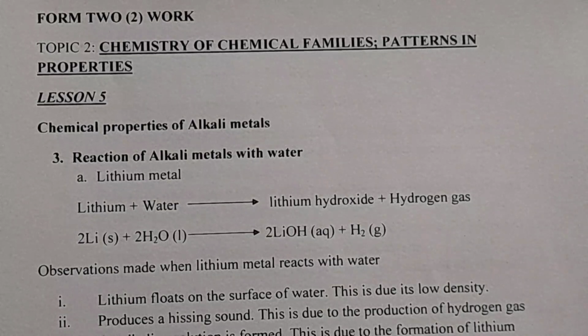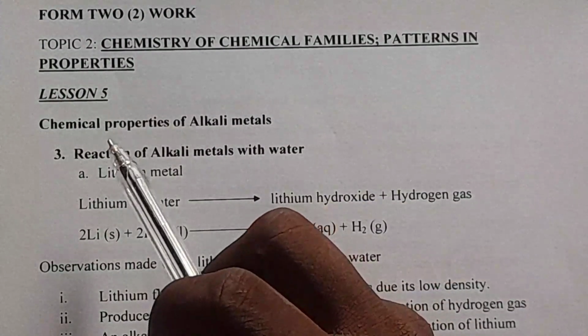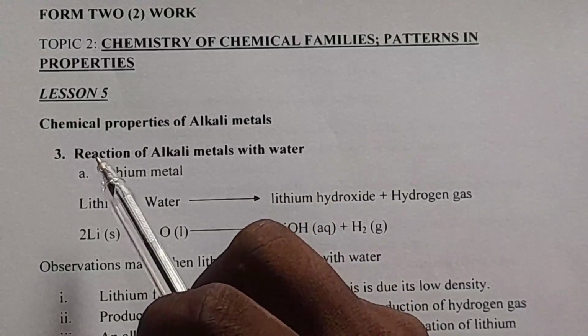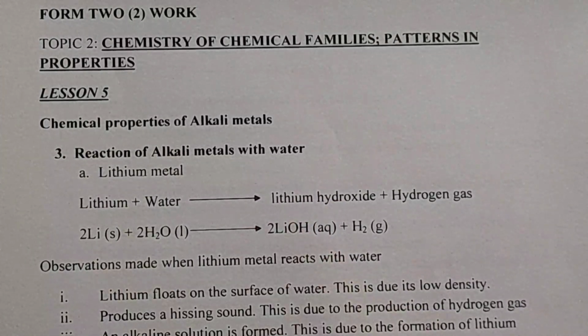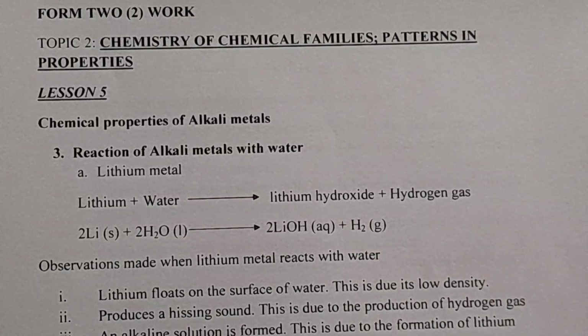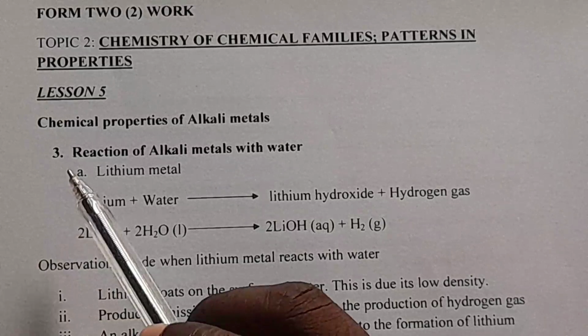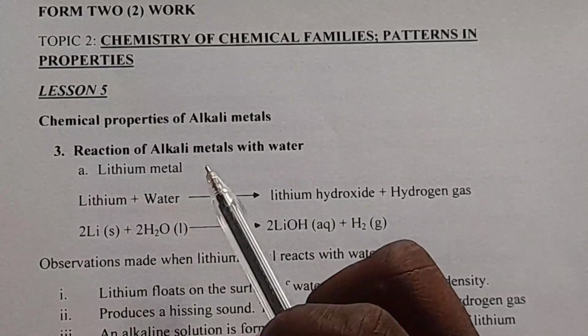Hello students, welcome. Previously, in Form 2, Topic 2, Lesson 4, we are dealing with chemical properties of alkali metals. We have done number 1 and number 2. Number 1 was reaction of alkali metals with air or with oxygen, and number 2 was reaction of alkali metals with chlorine. So today we are going to do the third chemical property. Number 3, that's reaction of alkali metals with water.